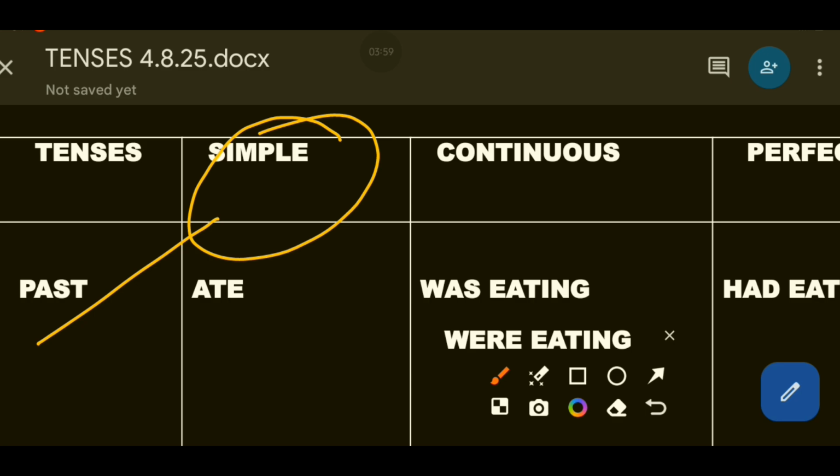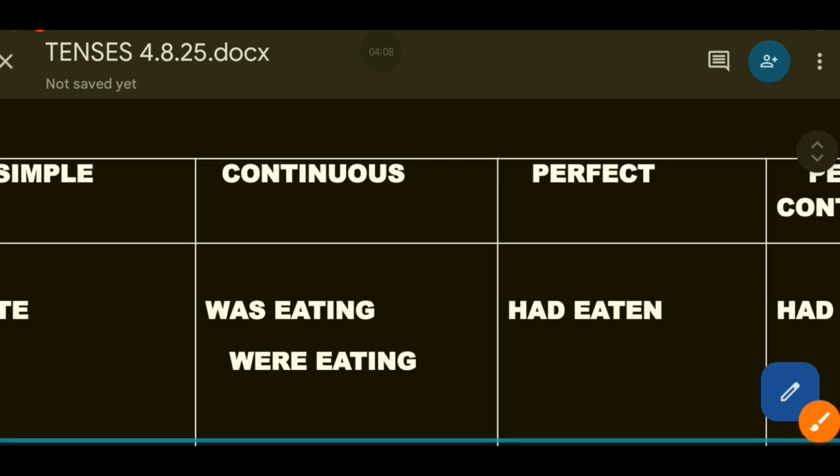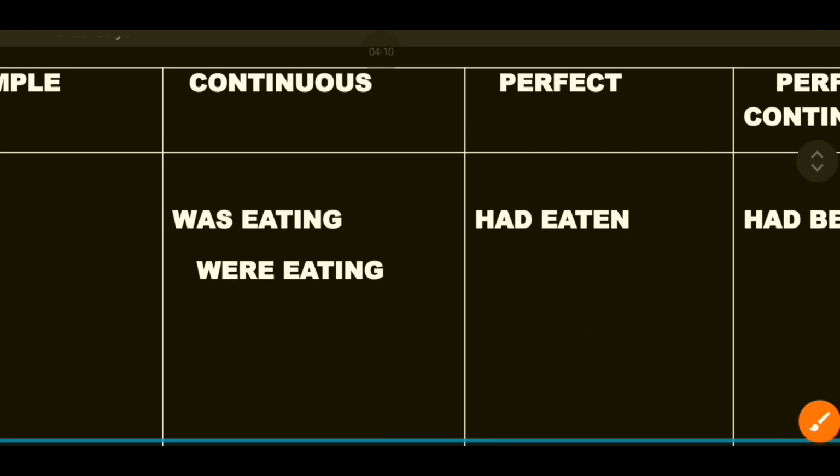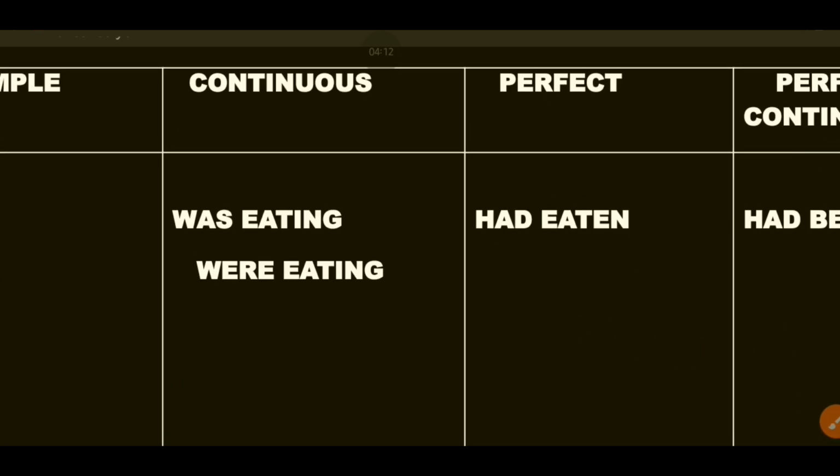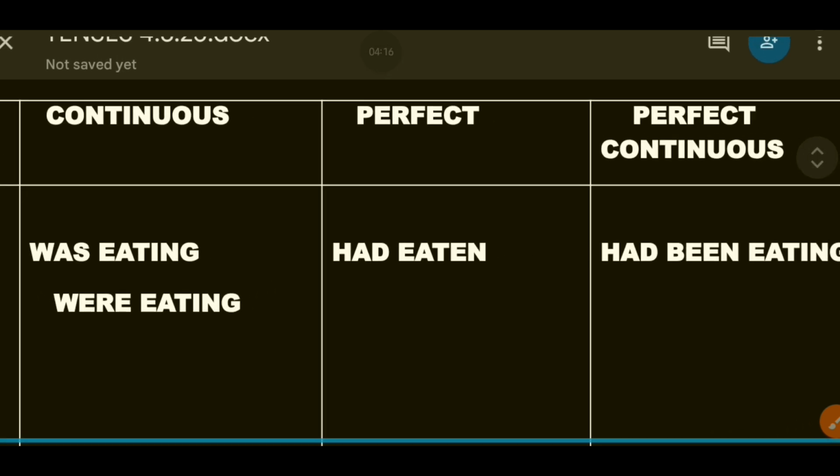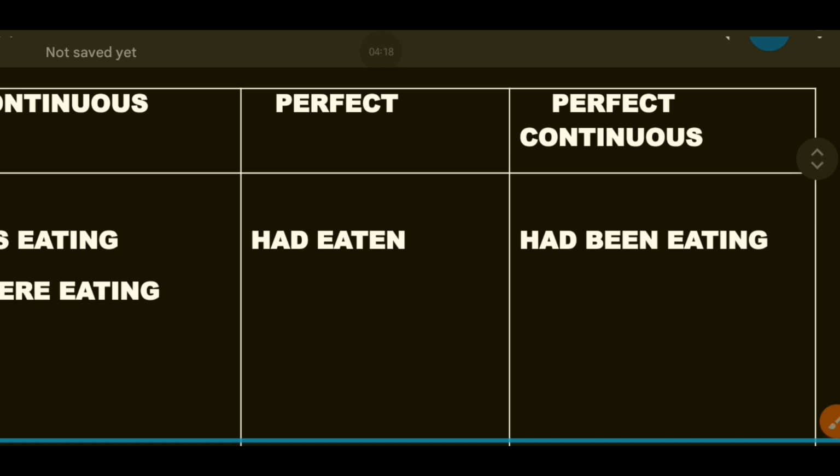The same is for continuous: past continuous, future continuous and the present continuous. And then we have perfect. So we can say present perfect, past perfect and future perfect. And then we have perfect continuous. So past perfect continuous, present perfect continuous and the future perfect continuous.